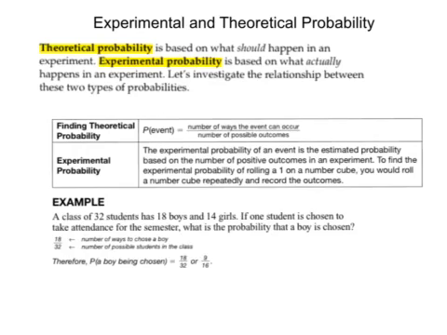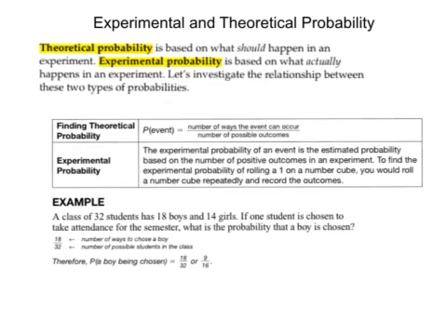So to find these two, let's talk about finding theoretical. To find theoretical, you just take the number of ways that it can occur and you put it over all possible outcomes, your sample space. So the theoretical probability, you just find it as you would any kind of probability. It's what should happen. Experimental probability of an event is an estimated probability based on the number of positive outcomes to the experiment. To find the experimental probability of rolling a 1 on a number cube, you would roll the number cube and see how many times it happens. So experimental probability is when you actually do it.